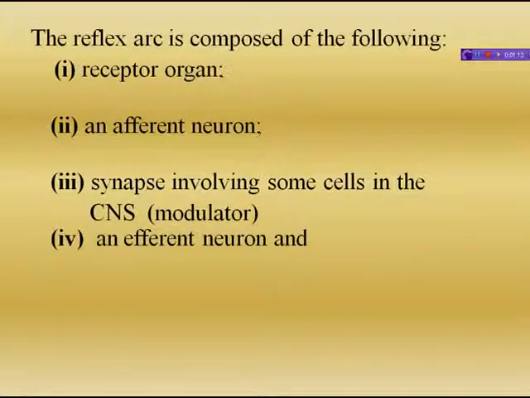Next comes an efferent neuron. It carries the motor impulse generated in the central nervous system to the specific effectors. In case of the spinal cord, the motor nerve fibers pass through the anterior or ventral root. And next comes an effector organ. It may be an organ or muscle or gland which, on being activated by a motor impulse, produces work or substance to suitably deal with the stimulus.